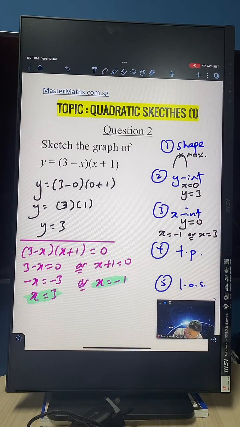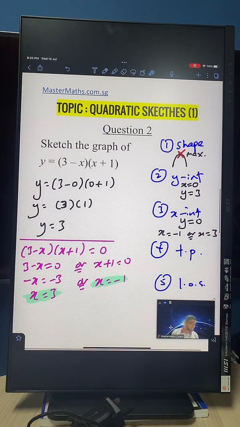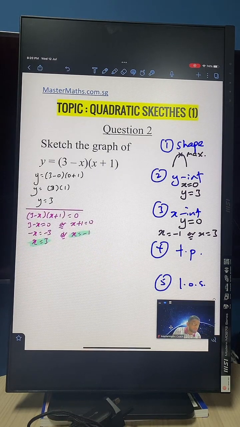Now, how do we find the turning point? Where exactly does the graph turn at the top? Where is the maximum point? To do that, we're going to sketch the graph first, and then I'm going to explain from the graph sketching itself. I hope this is okay for you guys. Now, let's make this a little bit smaller.